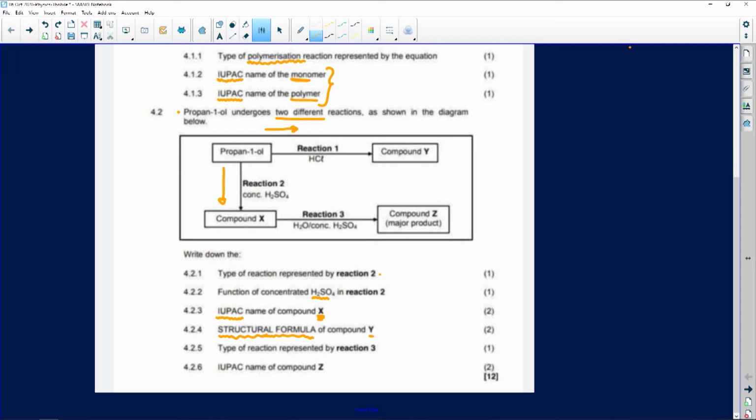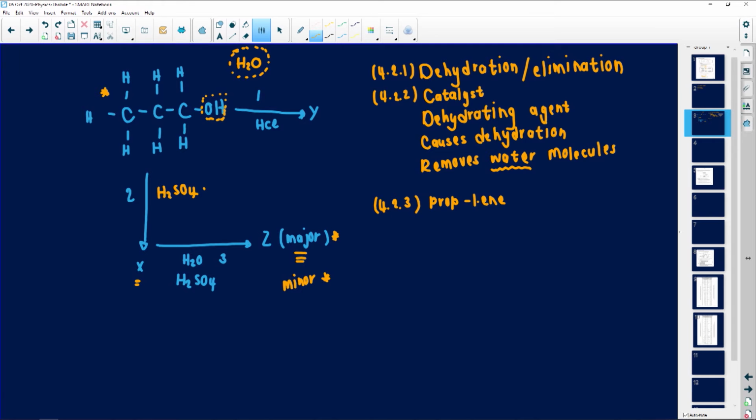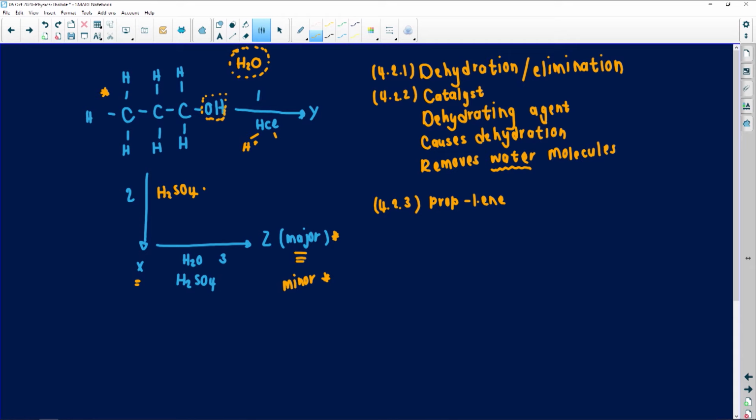I've got propan-1-ol. Now I've got HCl. Remember, it will dissociate into H plus and Cl minus, and then I'm going to form compound Y. I want to go to my structure here. Got my HCl. So now I already have an OH here, and then I've got an H plus here and then a Cl here. Now remember, if we're not using concentrated sulfuric acid or NaOH, then we have an elimination reaction because water molecules were eliminated as dehydrating agents. In this case, I've got HCl, which means it's going to be a substitution reaction somewhere, somehow.